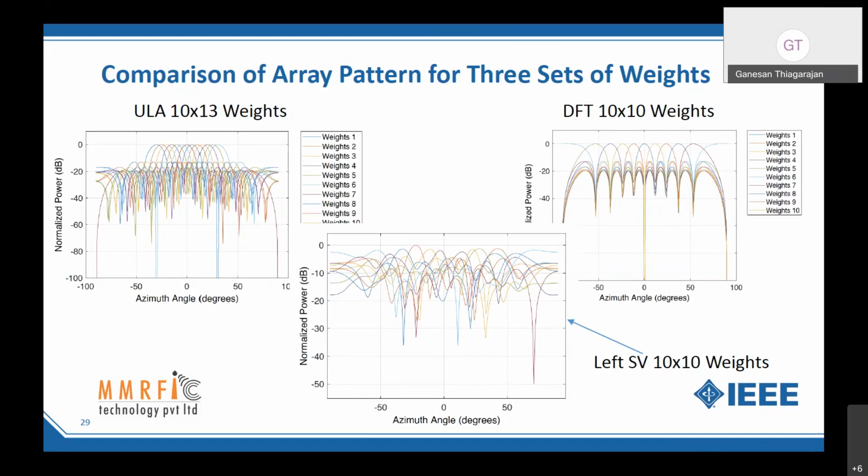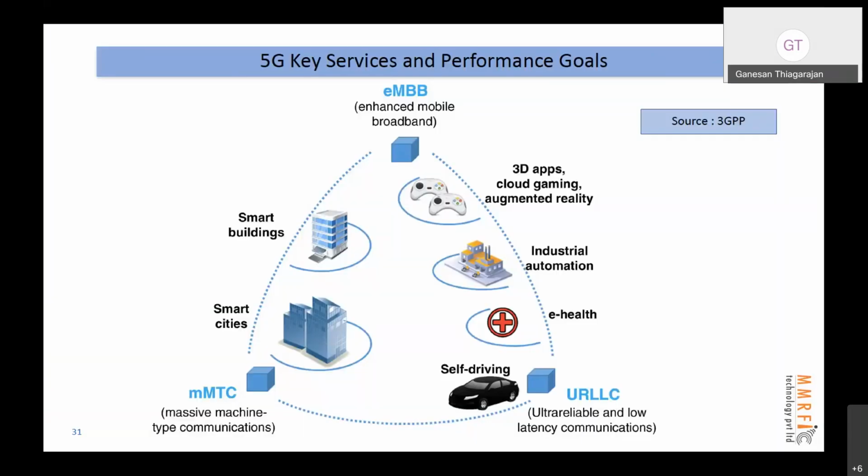Okay, so let's move on quick to MIMO. There is no MIMO discussion or 5G discussion without these three applications. Other speakers have already spoken about it, but I want to highlight these three terms. eMBB means very high data rate. URLLC means a very highly reliable system. And mMTC is a massive number of devices attached to your base station. Okay, let us see how MIMO is able to cater to all three applications.